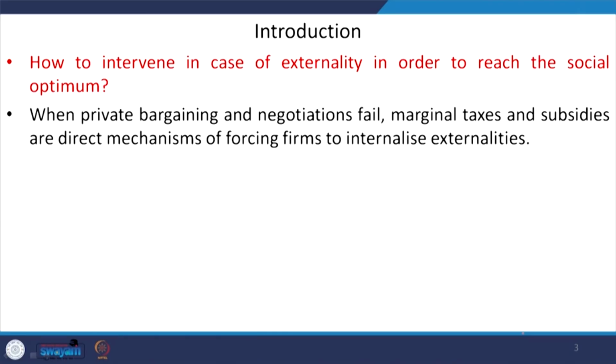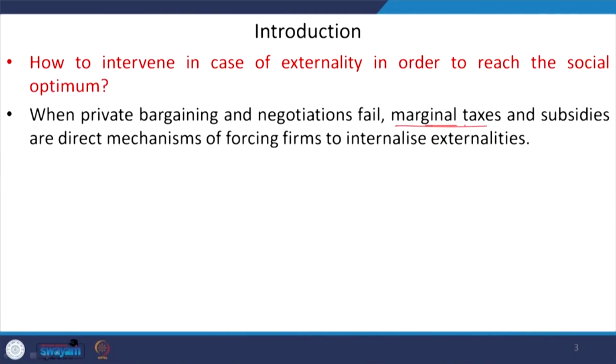And as we understand, we have already discussed the case of the Coase theorem. So, what is the Coase theorem about? It talked about the bargaining power, that is, private bargaining and negotiations can help in internalizing the externalities. But if this private bargaining and negotiations fail, then the marginal taxes and subsidies are the mechanisms that can help the firms to internalize the externalities.